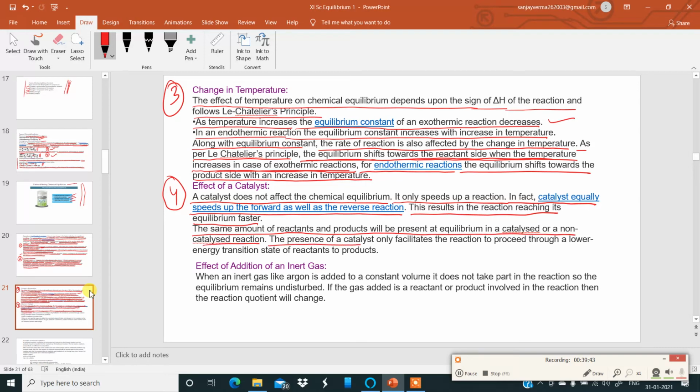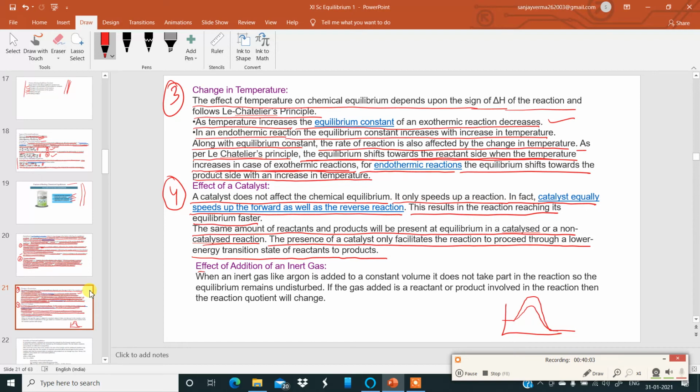The presence of a catalyst only facilitates the reaction to proceed through a lower energy transition state of reactant or product. So suppose there is a reaction happening, if the reaction is happening this way, if there is a catalyst, the energy is lower, okay, in the presence of catalyst.